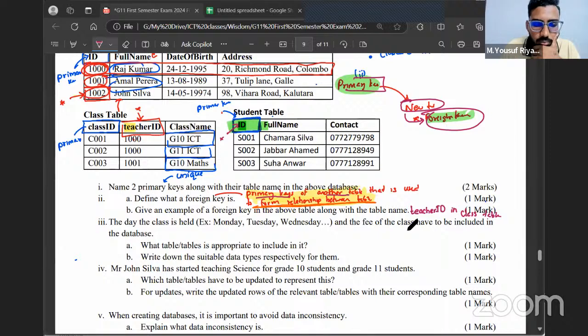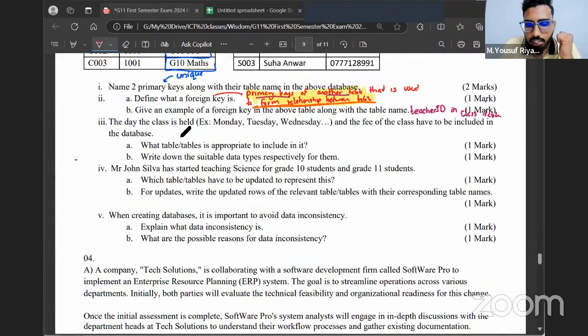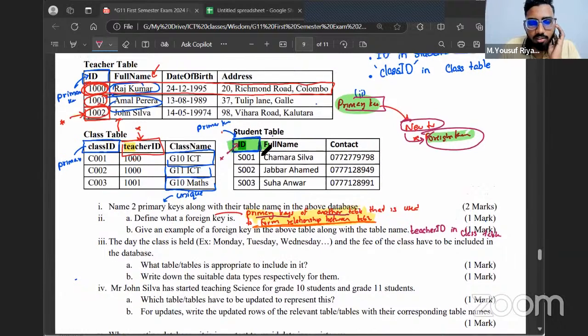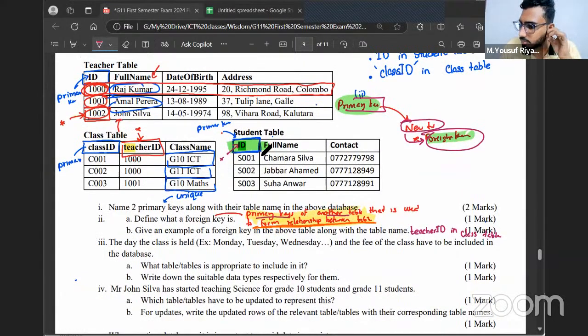Perfect. Right. The day the class is held and the fees of the class have to be included in the database. What table is appropriate to include it? I want to mention what day the class is held and the fees of the class. Which table is suitable for this? Exactly. The day the class is held and the fees, are these two data relevant to a teacher, or to a student, or to a class?